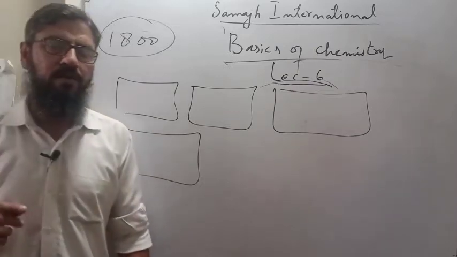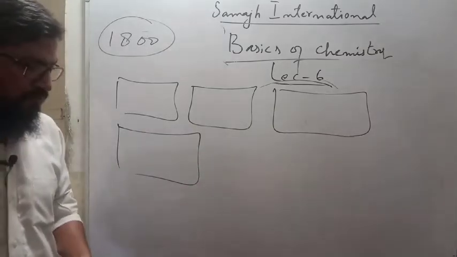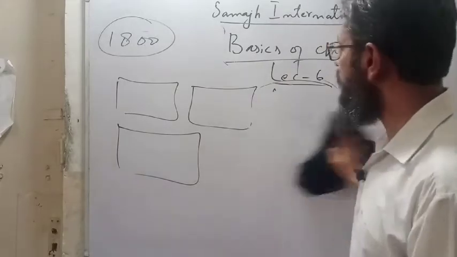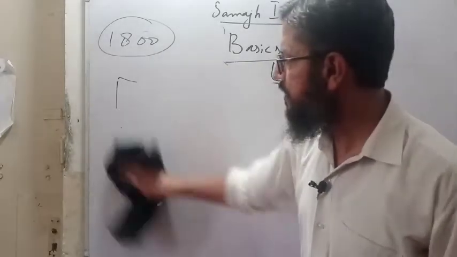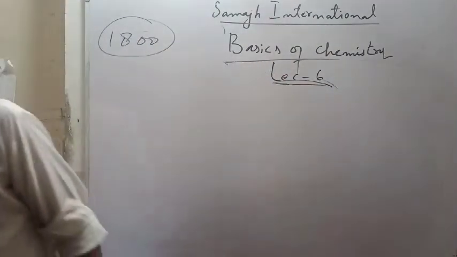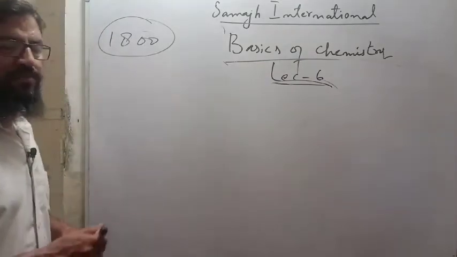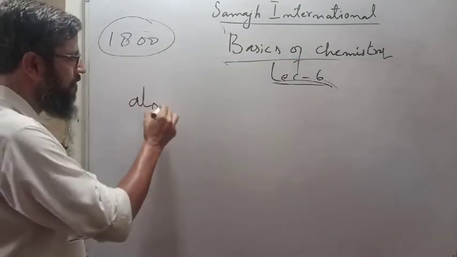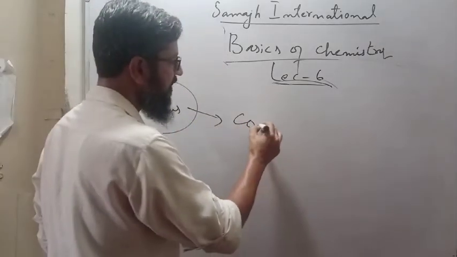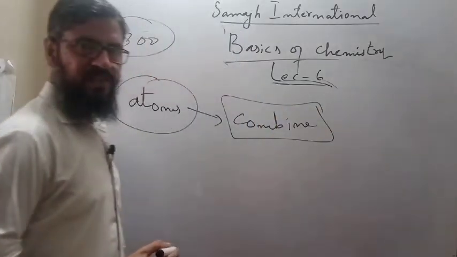Again, recall, you are standing in space. There is nothing at all. No earth, no moon, no sun, nothing at all. Just you, and in front of you these 1800 atoms in 18 boxes. Now I am going to tell you to make things. How can you make things? With the help of these atoms, and for this you have to combine these atoms.